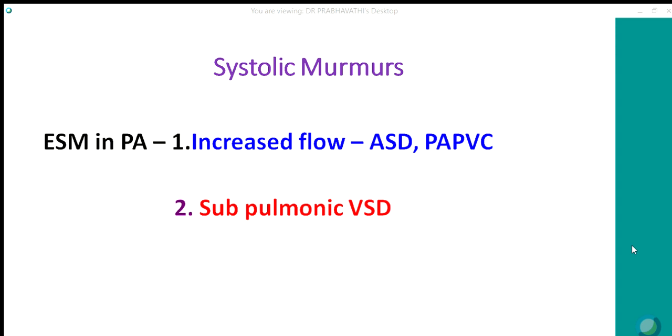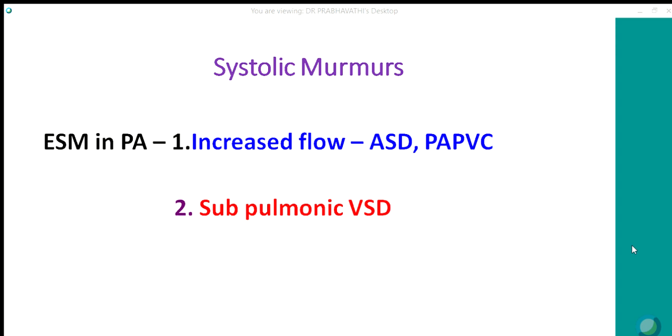Sometimes an ejection systolic murmur in the pulmonary area could be due to increased pulmonary blood flow, classically seen in ASD and partial anomalous pulmonary venous connection. In these conditions, there is no shunt murmur, it is always a flow murmur. In ASD, you hear a flow murmur across the pulmonary valve and a flow murmur across the tricuspid valve, which we will be discussing shortly. Another cause of ejection systolic murmur in the pulmonary area is subpulmonic VSD.